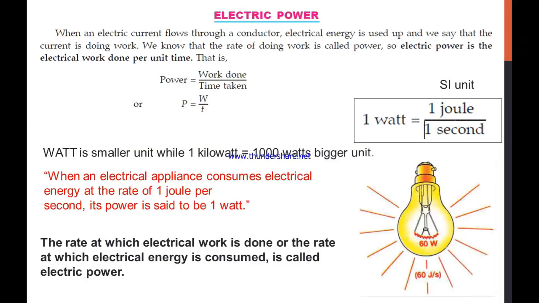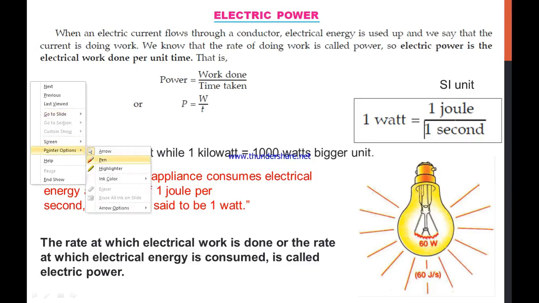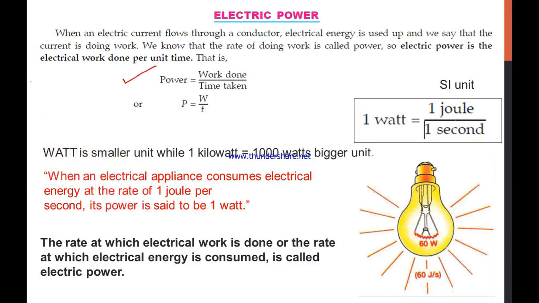Now we will see a very interesting topic that is known as electric power. Let's talk about what is electrical power, or you can say electric power. It is the work done per unit time. You can write the power as the ratio of work done upon the time taken.